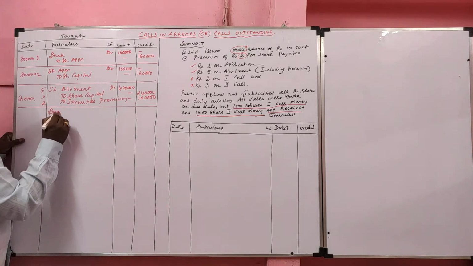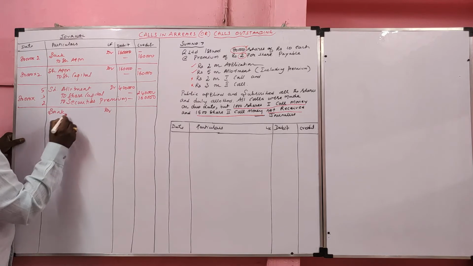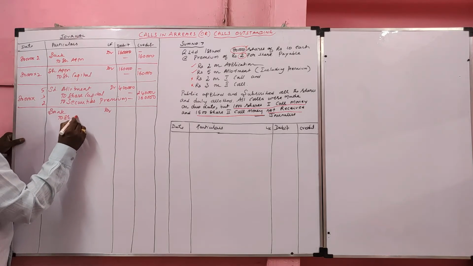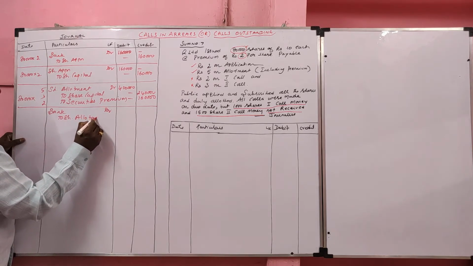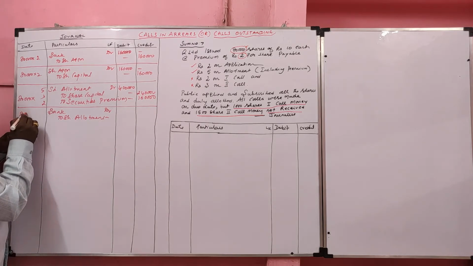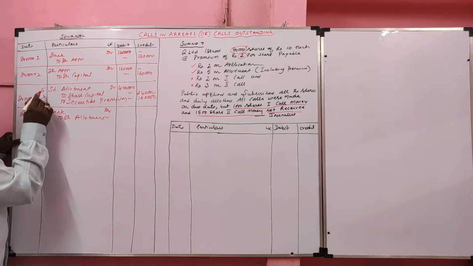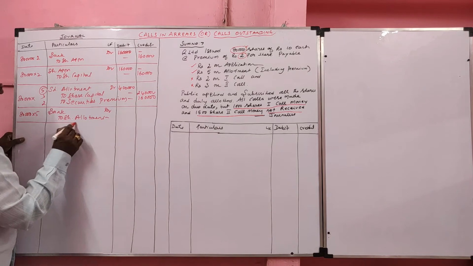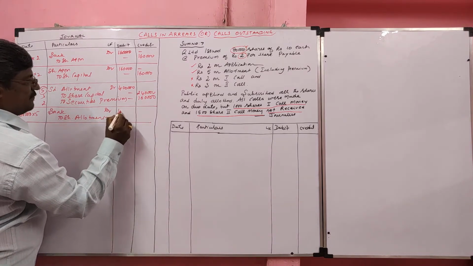Next, the share allotment money received entry. Bank account debit to share allotment. Value 80,000 into 5, we should multiply with 5. Share allotment money received, 4 lakh.